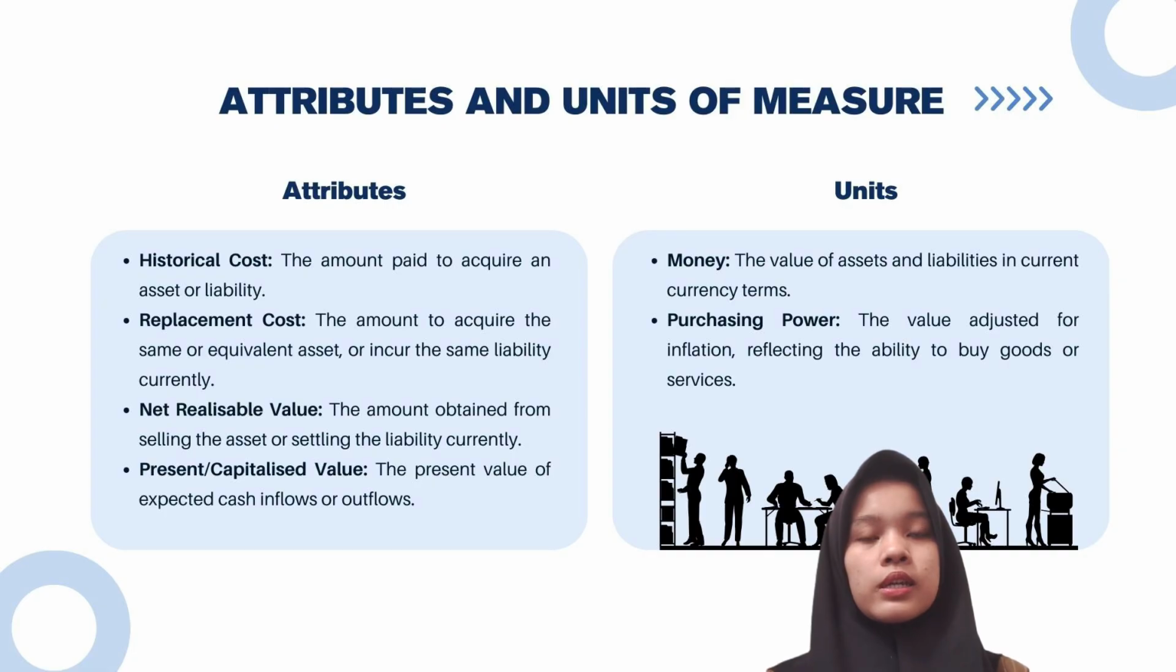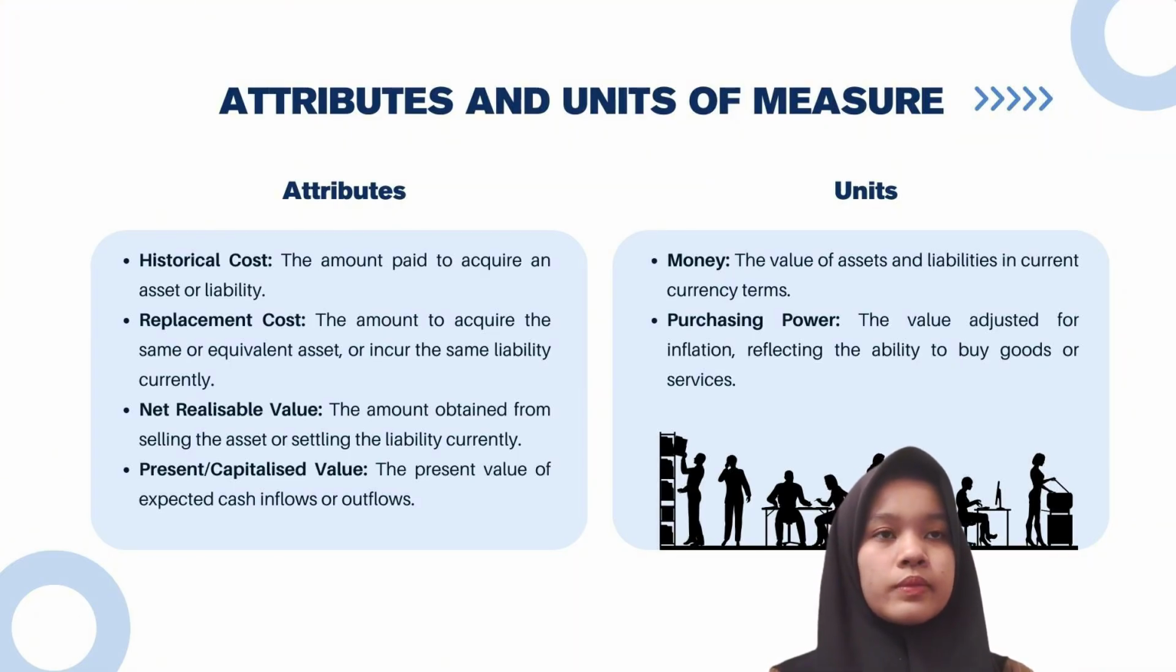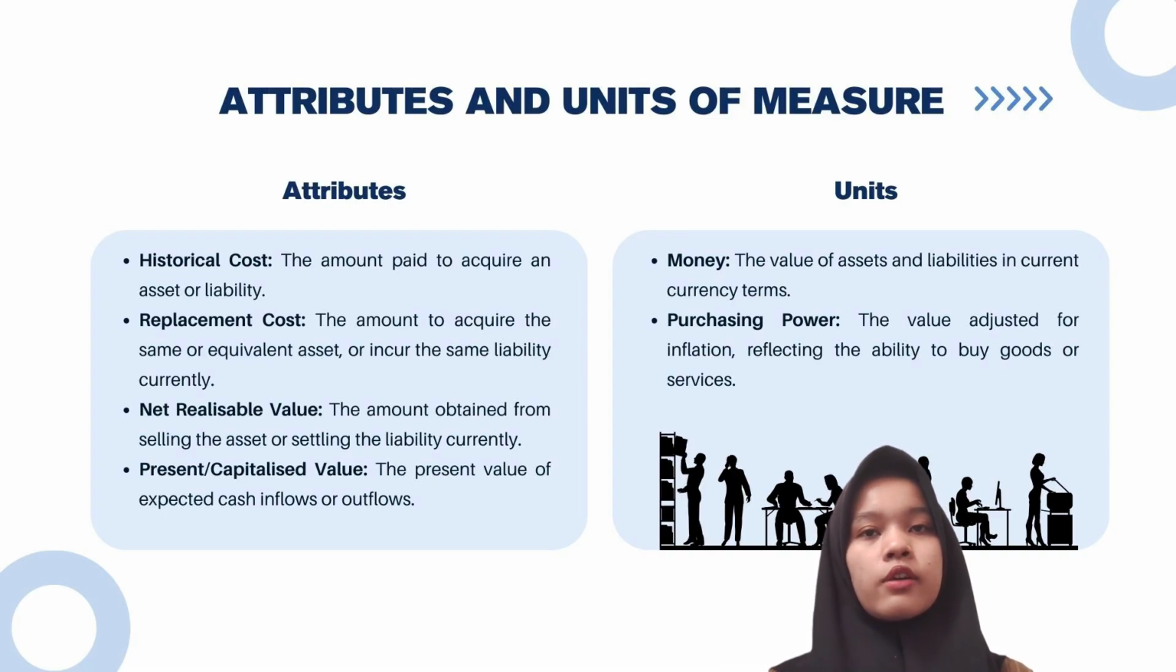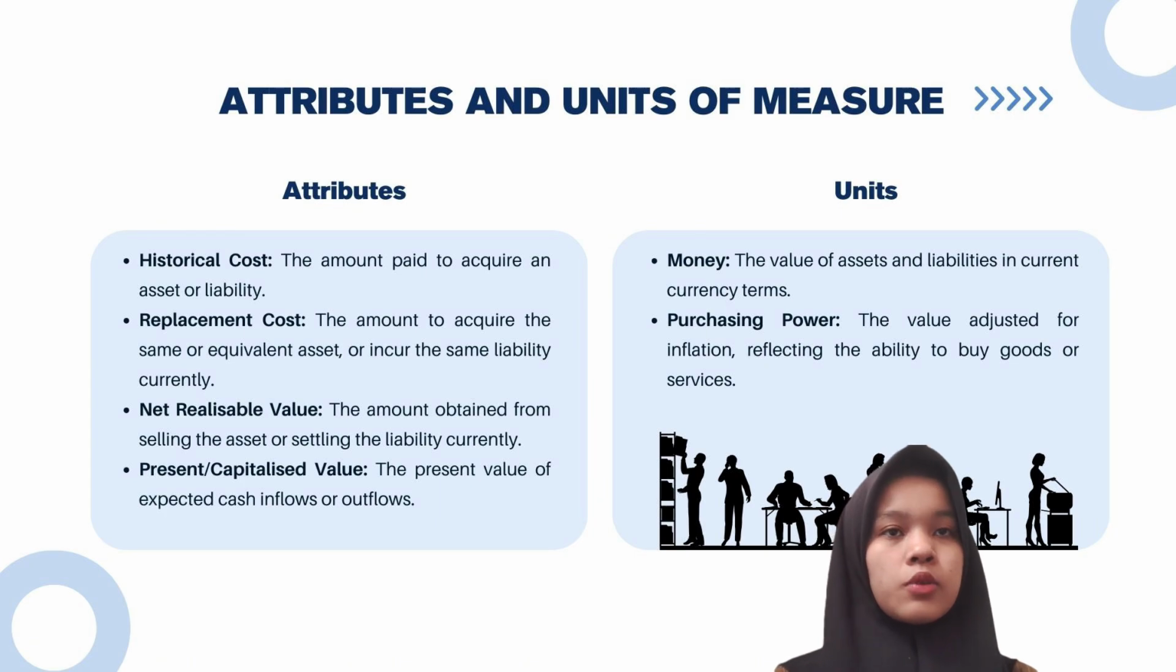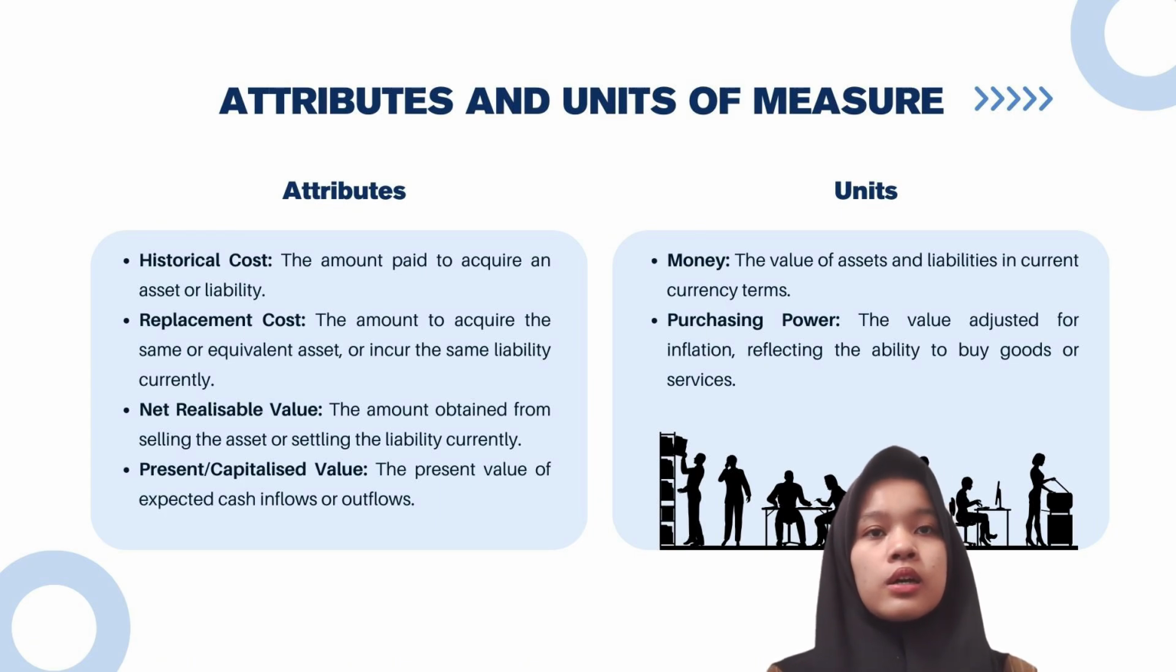The third is net realizable value. This is the amount of money that could be obtained if the asset were sold today, or the amount required to settle a liability immediately. It reflects the current value you could realize from selling an asset or paying off a liability. The fourth, present or capitalized value. This refers to the current value of future cash flow expected from an asset, adjusted for time value of money. It's calculated by discounting future cash flow to their value today.